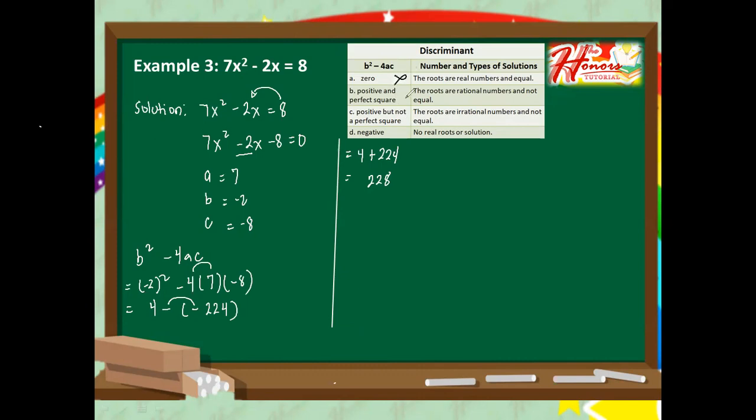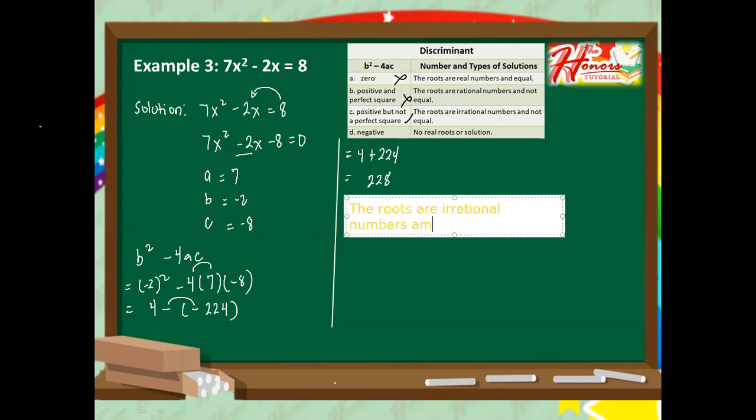Is it positive and perfect square? No. Is it positive but not a perfect square? Yes. So therefore, what we can say about the roots and solutions here is this. The roots are irrational numbers and not equal.